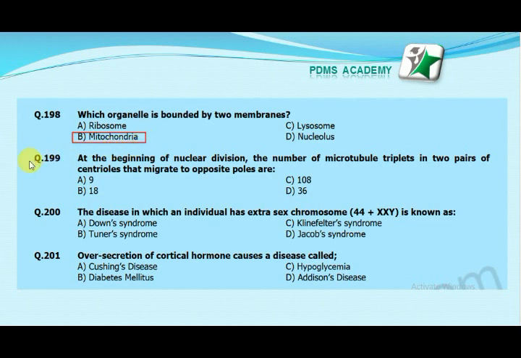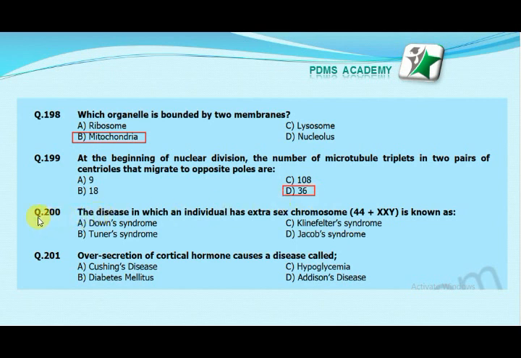Our next MCQ is: at the beginning of nuclear division, the number of microtubule triplets in two pairs of centrioles that migrate to opposite poles are option A, 9; option B, 18; option C, 108; option D, 36. Our correct answer is D, 36.